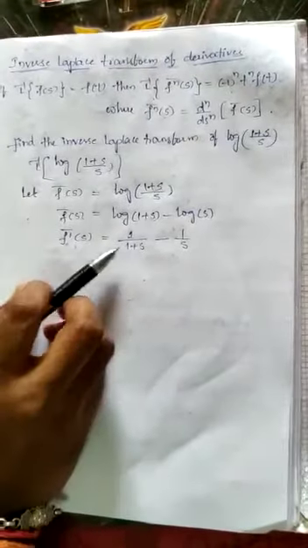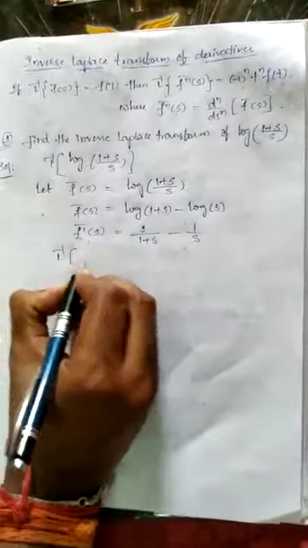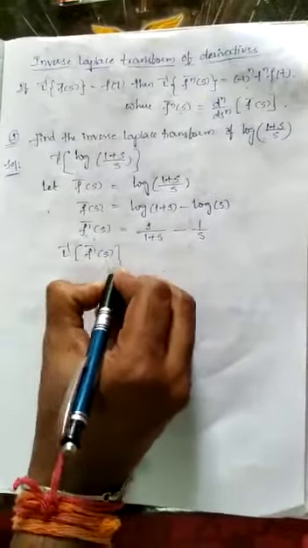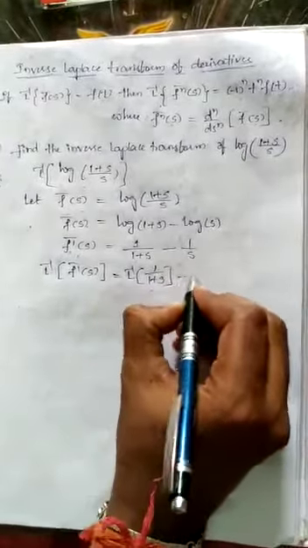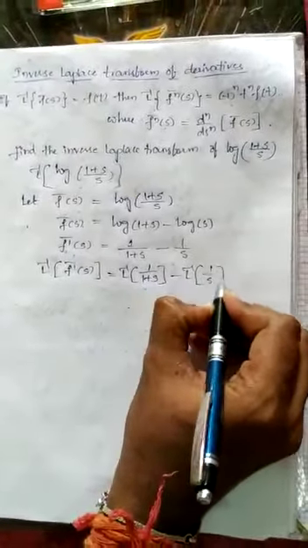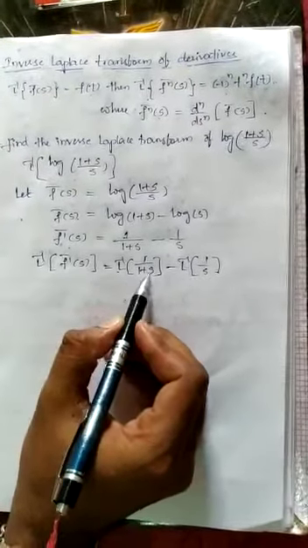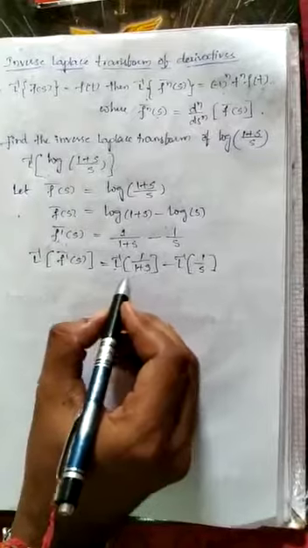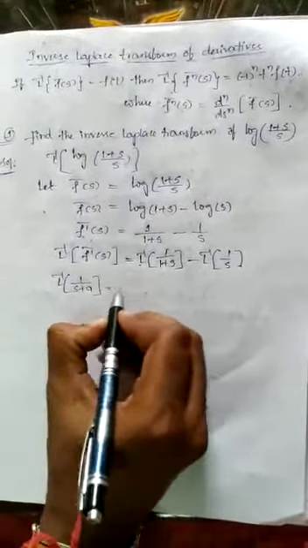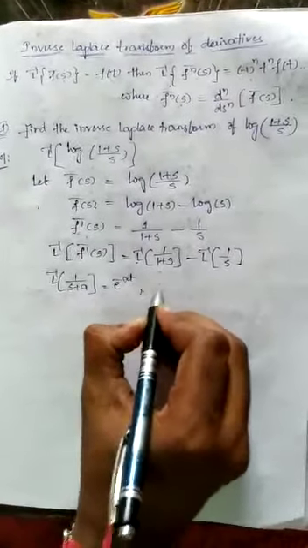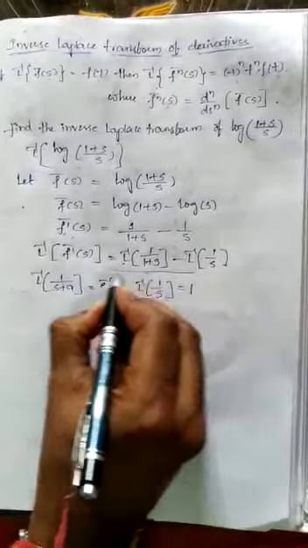Now we can find Laplace inverse for these two functions, right? So apply Laplace inverse for this function. So Laplace inverse of f dash bar of s is equal to Laplace inverse of 1 by (1 plus s) minus Laplace inverse of 1 by s, right? Now if you observe, Laplace inverse of 1 by (1 plus s) is nothing but Laplace inverse of 1 by (s plus a) format, right? Laplace inverse of 1 by (s plus a). So what is the formula? e power of minus at. Then Laplace inverse of 1 by s we already know, that is 1.